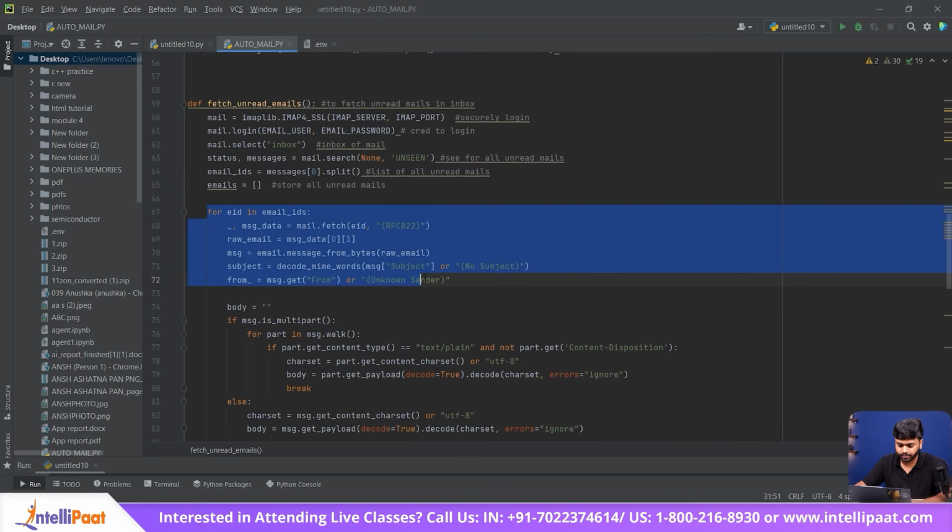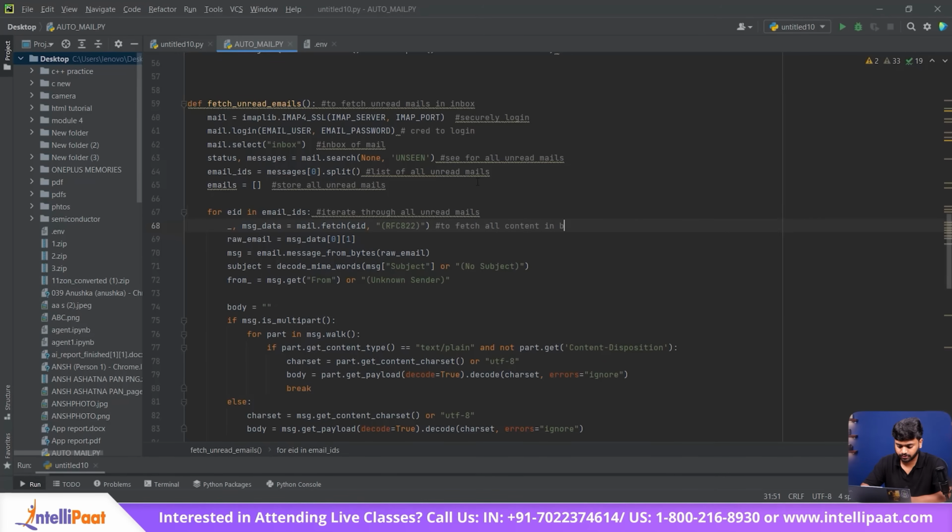Then we have this for loop here. In this particular for loop, we are iterating through all the unread mails. And in this particular line, we are fetching all the content of the body. Then we have this raw email message data. This allows us to get the raw emails.